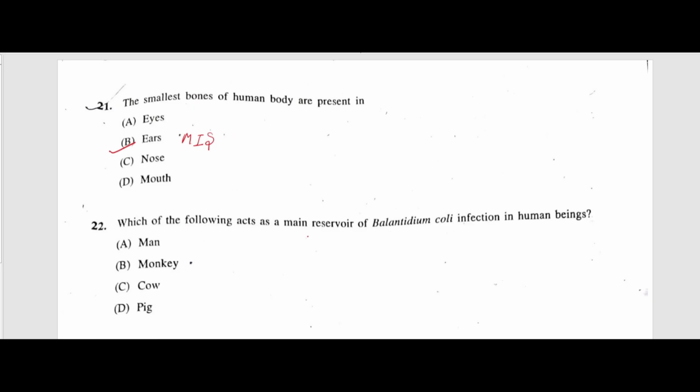Which of the following acts as the main reservoir of Balantidium coli infection in human beings? The answer is pig. What is Balantidium coli? It is a parasitic protozoan. Humans also get infected through the consumption of raw meat of pigs infected with Balantidium coli.